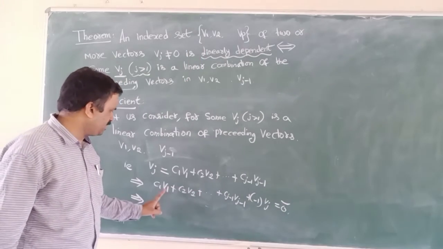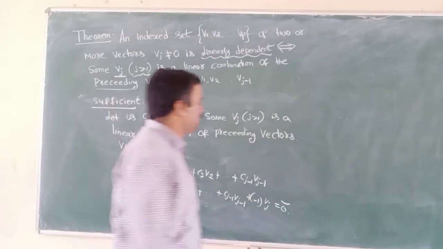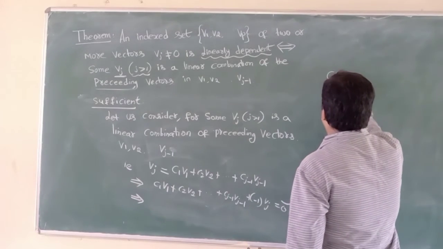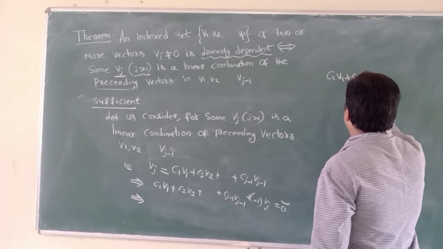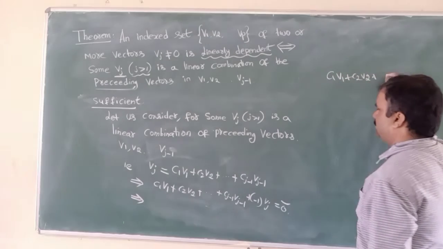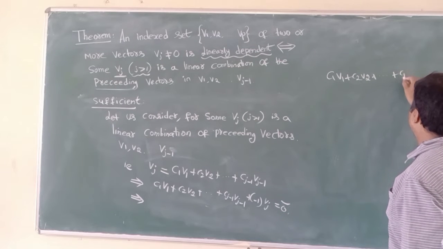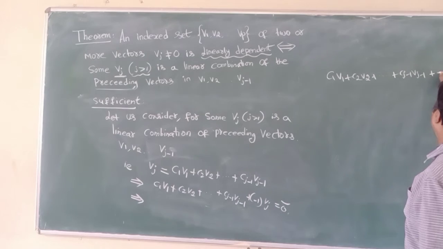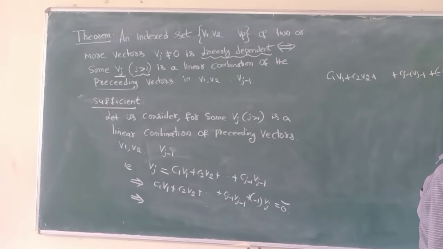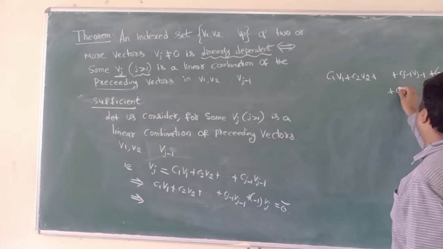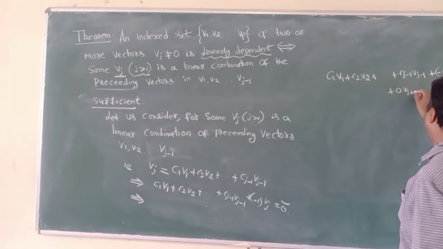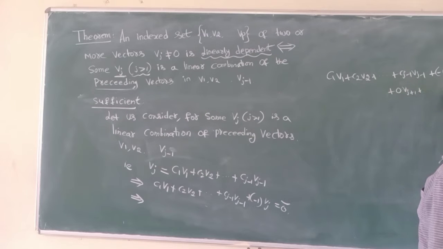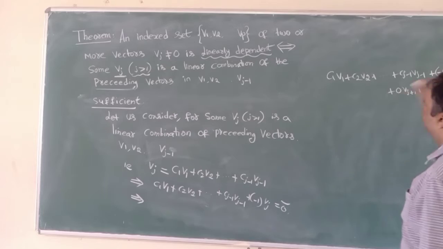So I can write this equation as c1 v1 plus c2 v2 plus so on cj minus 1 Vj minus 1 plus minus 1 Vj plus 0 into Vj plus 1 plus so on 0 Vp is equal to 0 bar.